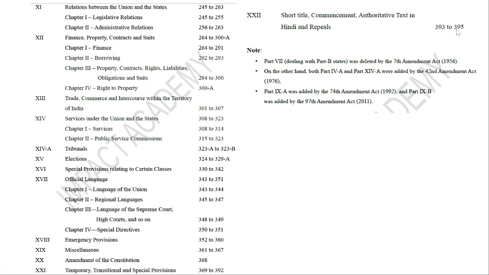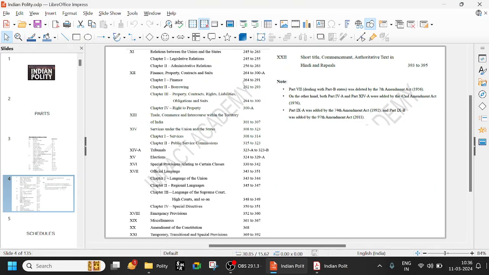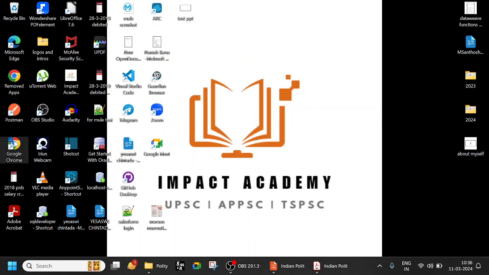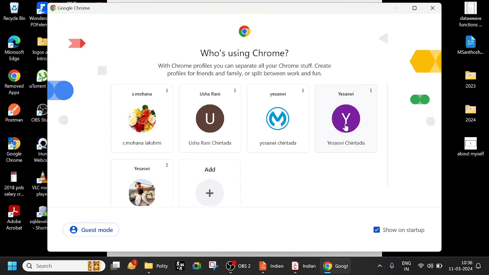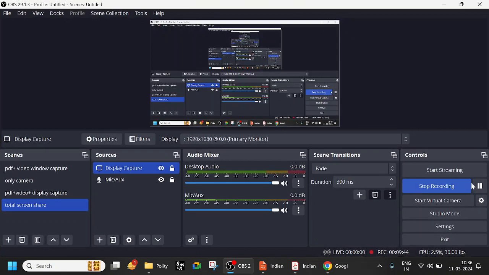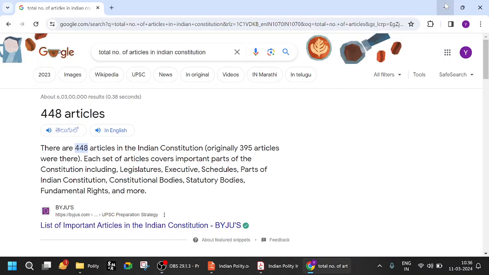And the number of articles is 395. The number is 395, but if you observe, many articles have subparts, so that will increase to 444, and the number of schedules initially was 8. Right now, if you look at the total number of articles, it is 448.